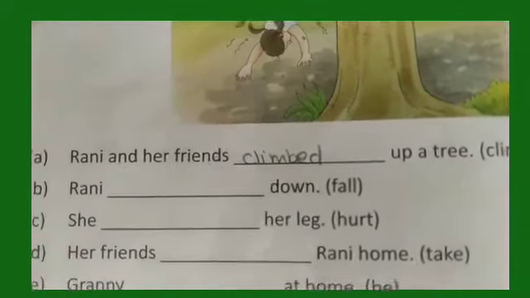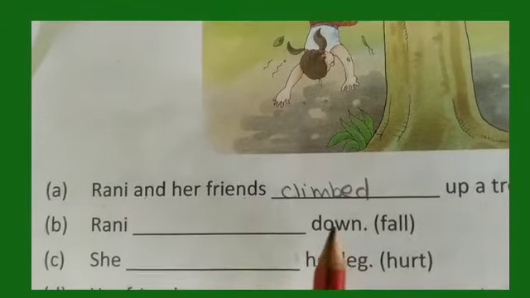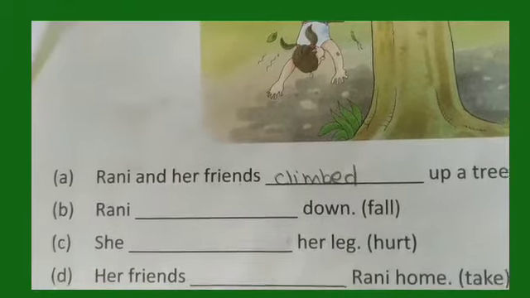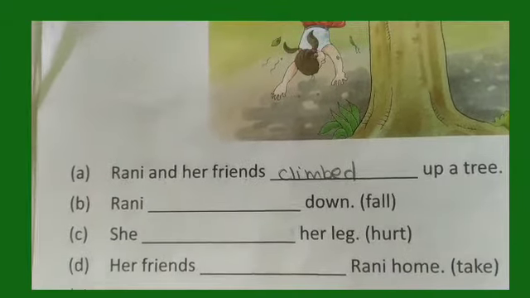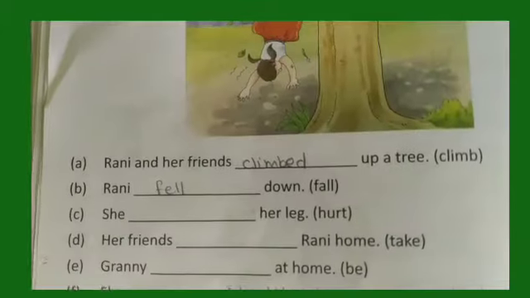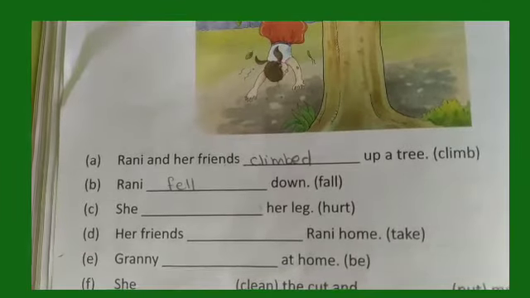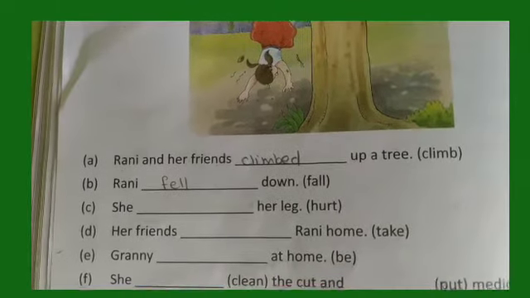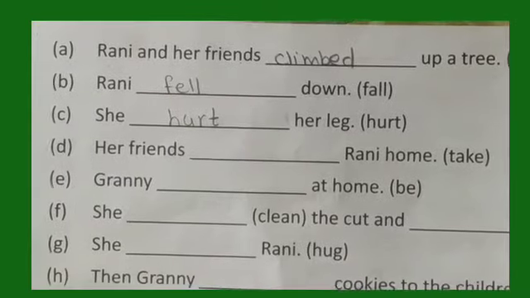Let's read the next one. B. Rani dash down, and the word is fall. So what is the past tense of fall? Inside the vowel changes, right? Rani fell down. C. She dash her leg, and the word is hurt. So what is the past tense of hurt?